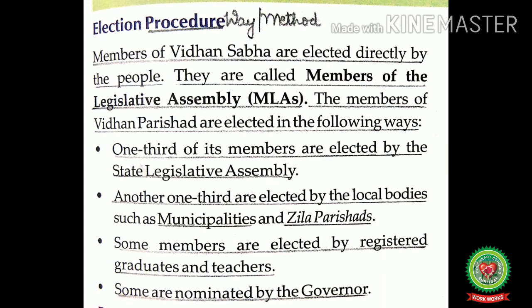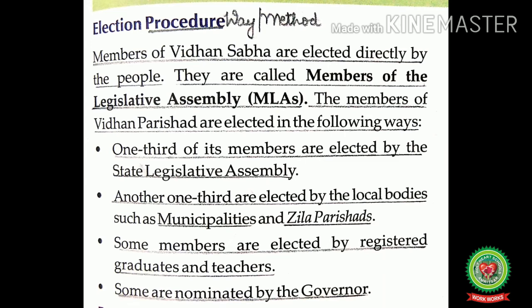For example, Uttar Pradesh is divided into 403 assembly constituencies, and the candidates contest elections in the name of different parties. From each constituency, the people elect one representative who becomes an MLA, and the MLAs generally belong to different political parties. And the members of the Vidhan Parishad are elected in the following ways.